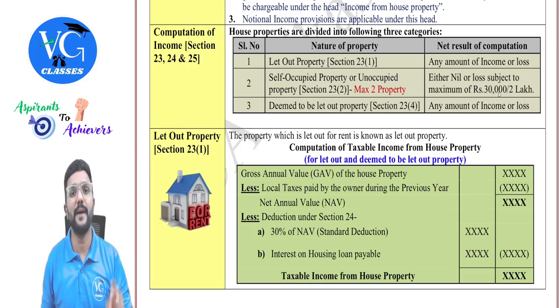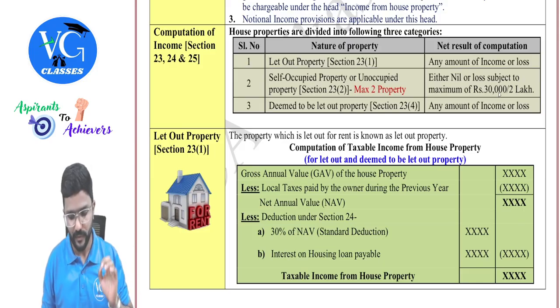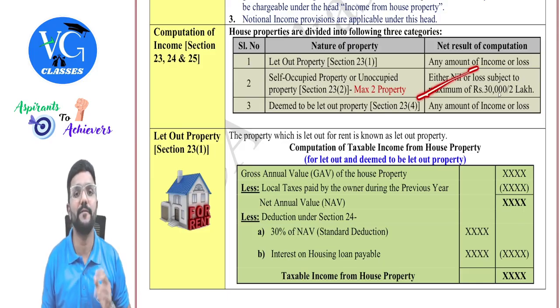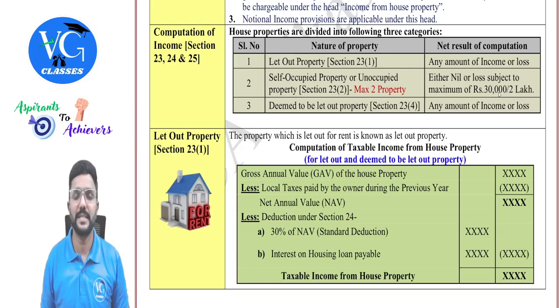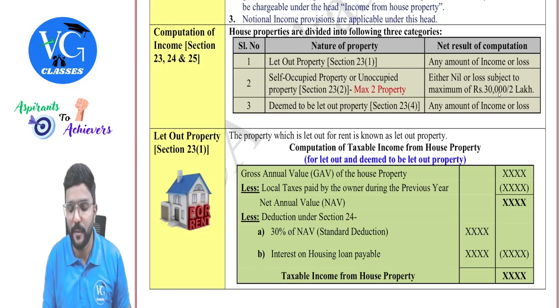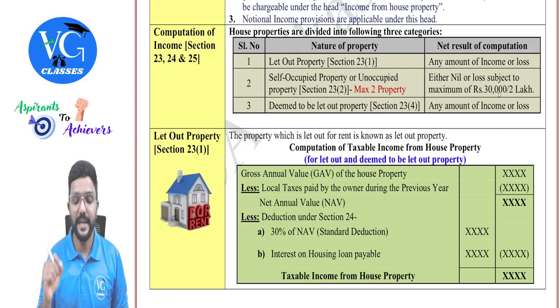Assessee can have a maximum of two properties as self-occupied property, guys. This benefit is available only for individual and HUF. So what can be the income for this property? Either it will be nil or a maximum loss of 30,000 or 2 lakh for self-occupied property. Got it? As the maximum number of properties which can be held as self-occupied is 2. It is covered under section 23 subsection 2. That is a shortcut. Then deemed to be let out property is covered under section 23 subsection 4.